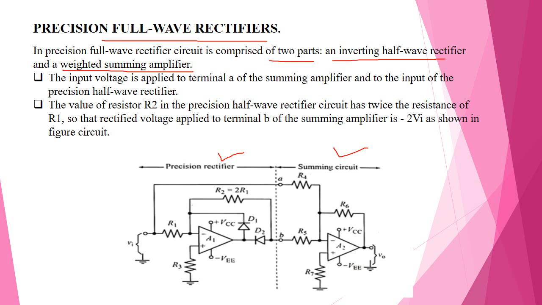Then the value of the resistor R2 in the precision rectifier is twice R1, because when designing, R2 is equal to 2 times R1. And so the rectified voltage applied to terminal B of the summing amplifier is minus 2 times